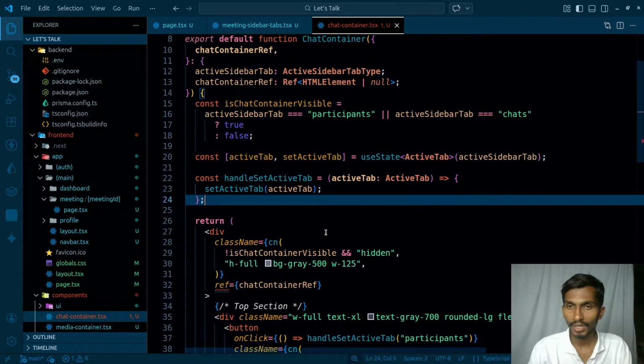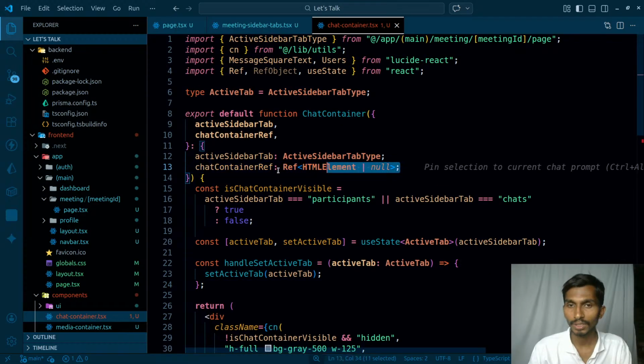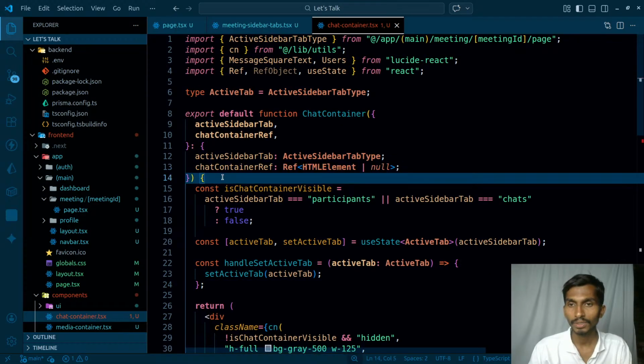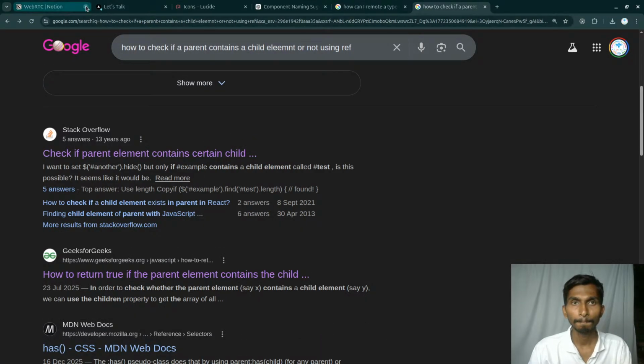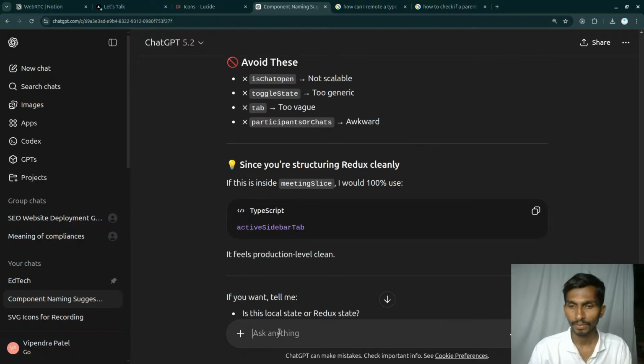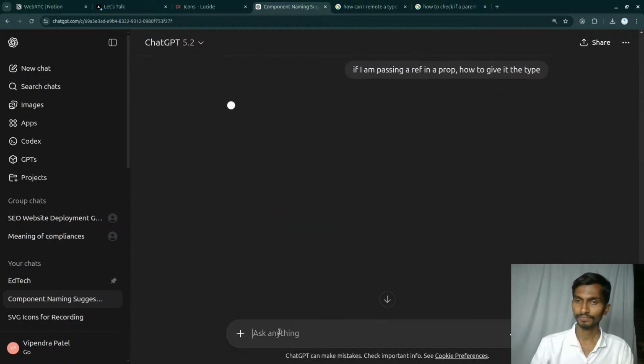Okay, it turns out I will have to take the help of AI to just get it right. How can I give it the type here? If I am passing a ref in a prop, how do I give it the type?